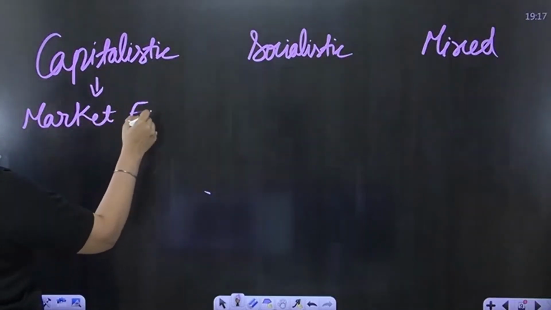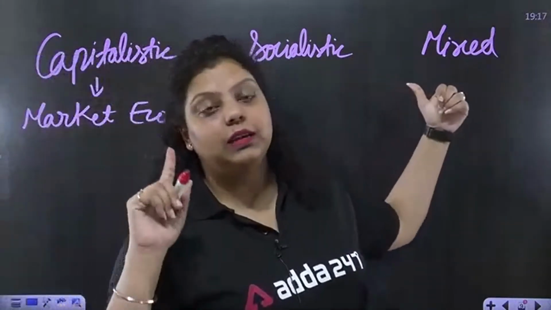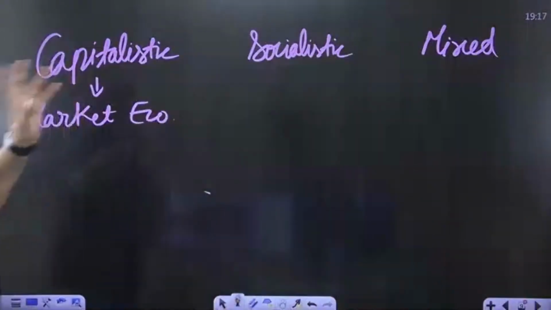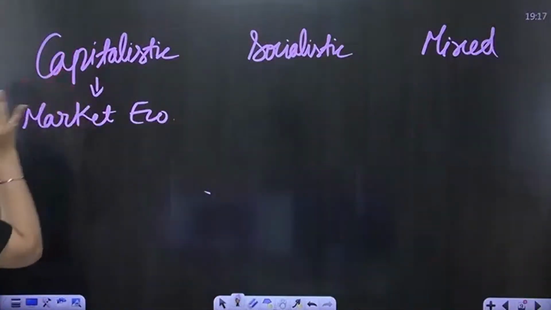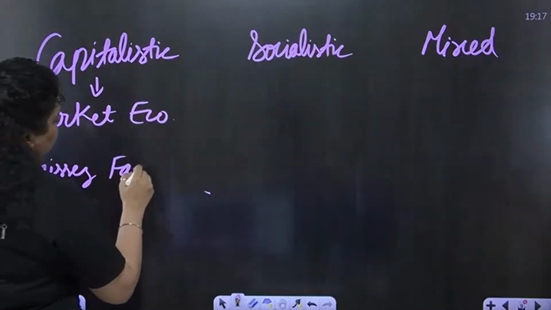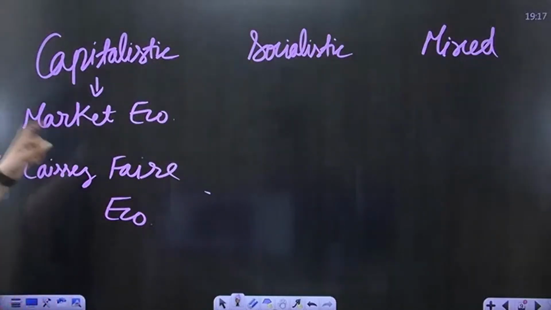Do remember the other names of the economic system also. This we are going to discuss in detail in module A and B. But here I am telling you in a very short way what the other names of the economy are. You can call it market economy. You can call it laissez-faire economy. Both are same. Okay, you can call it market economy or laissez-faire economy.